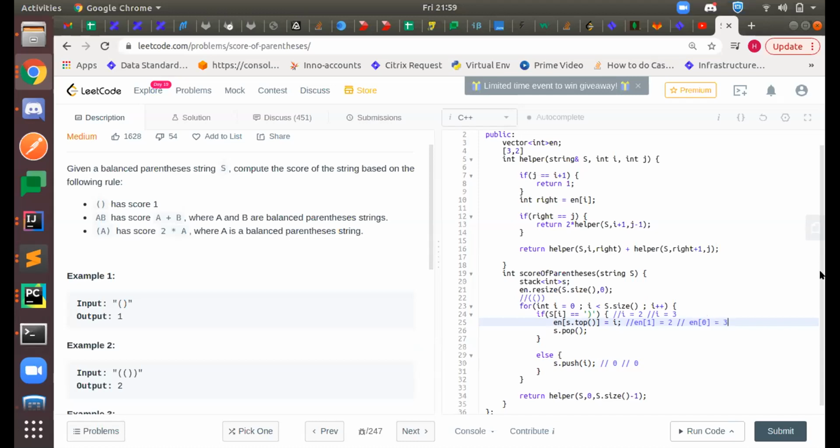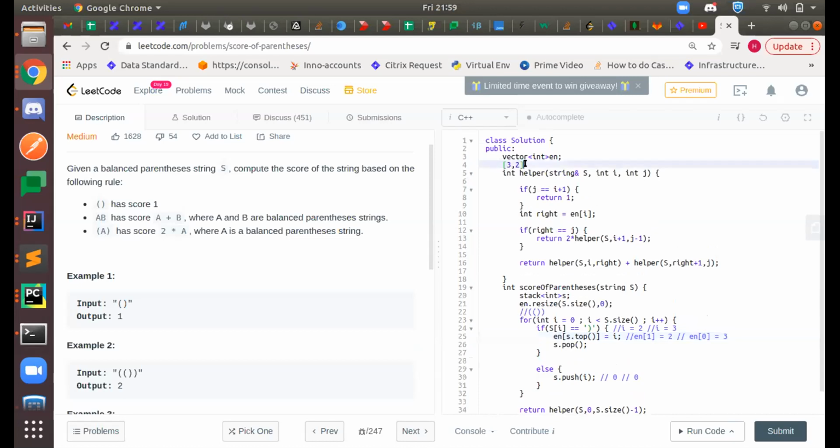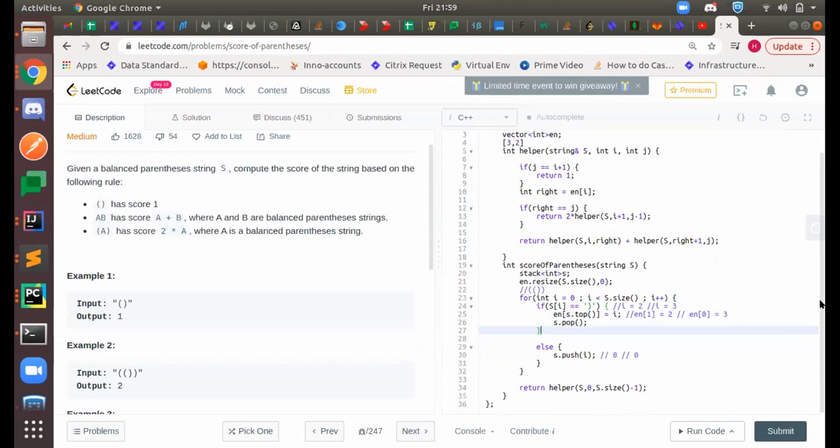This is what we get: 3, 2. en0 is 3 and en1 is 2. Does this make sense? Okay. So now I know where my particular opening bracket is ending.